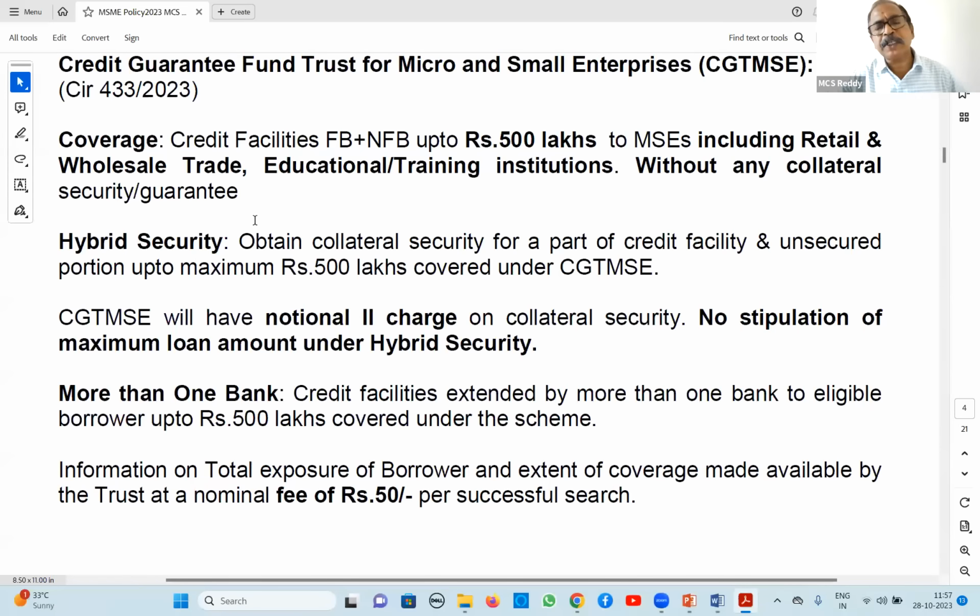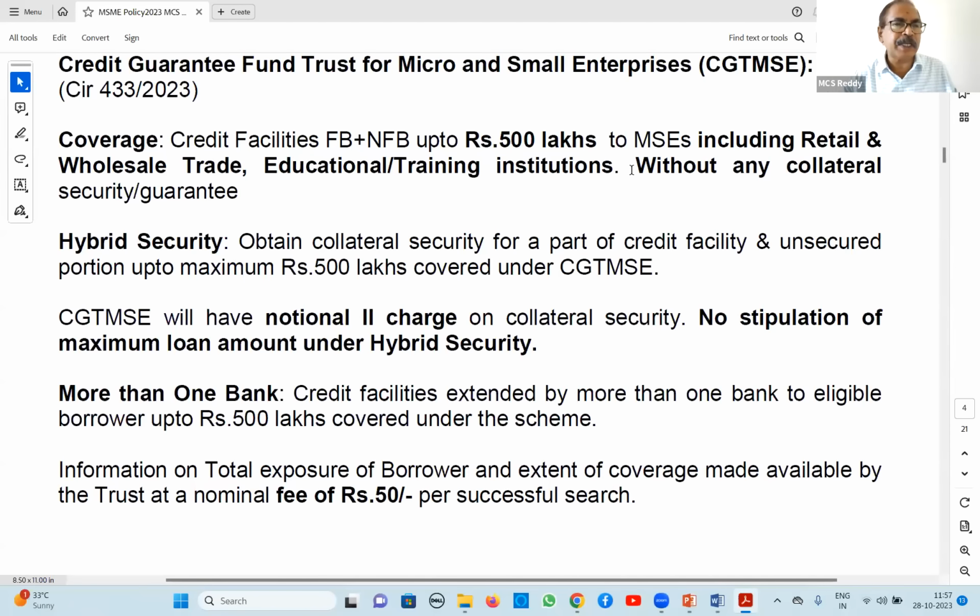Coverage now: credit facilities up to 500 lakhs, including retail and wholesale trade. Earlier, retail was up to 1 crore only, with 50% coverage. Now they have made all equal, only one category. There is no second type of category for coverage. So all are covered up to 5 crores, including educational training institutions, etc., wherever we are sanctioning without any collateral.